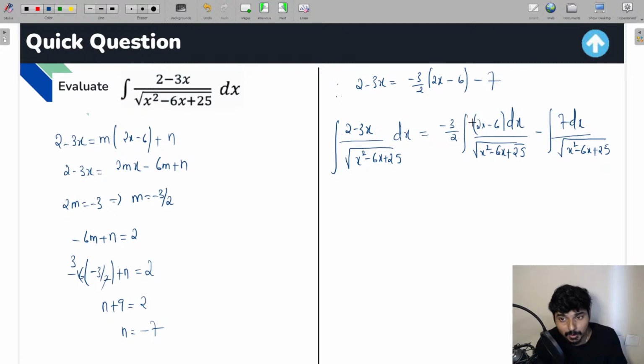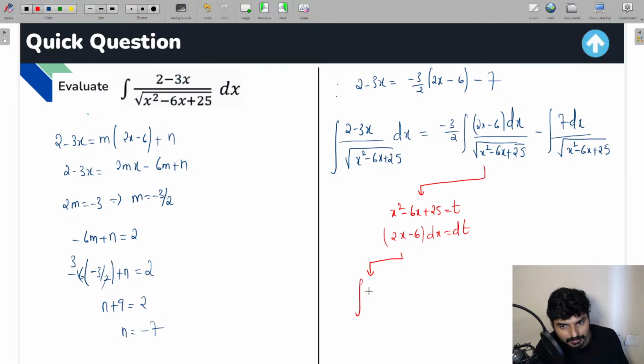Now what are you going to do? How do you solve these particular integrals? You see, both the integrals are going to be standard integrals. How will we do it? Simple logic. The first one here, if you take x square minus 6x plus 25 is equal to t, and differentiate on both the sides, I'm going to get 2x minus 6 into dx is equal to dt. So by this modification, this integral is going to get modified into the form integration dt by root t, and that is the standard integral for which you already know how to find the solution, right?